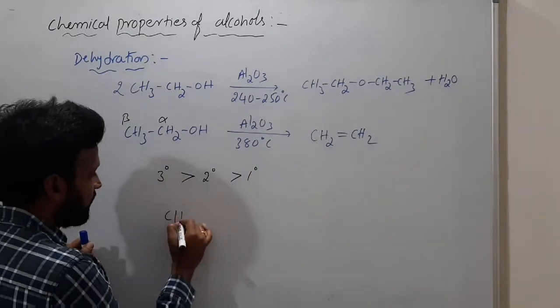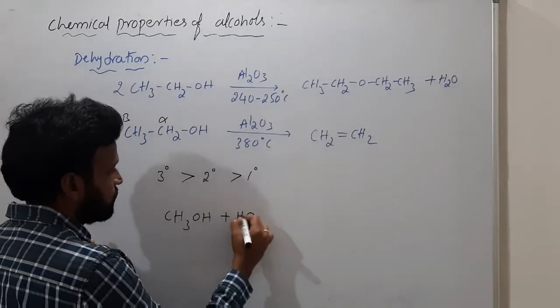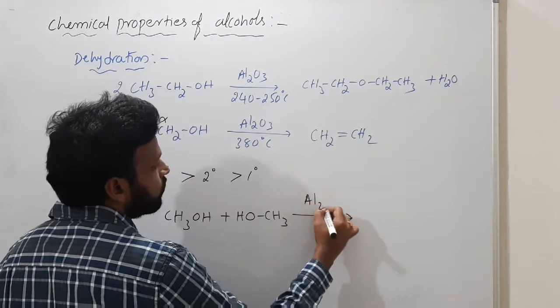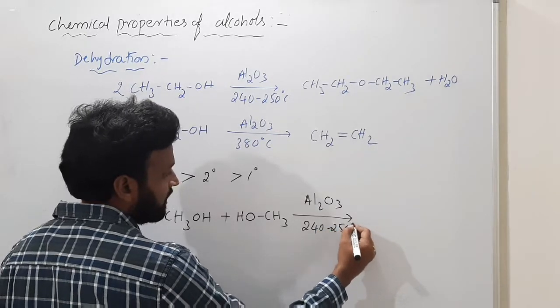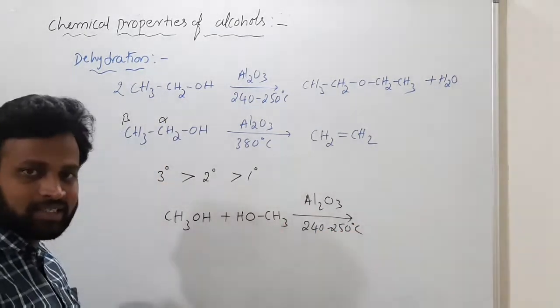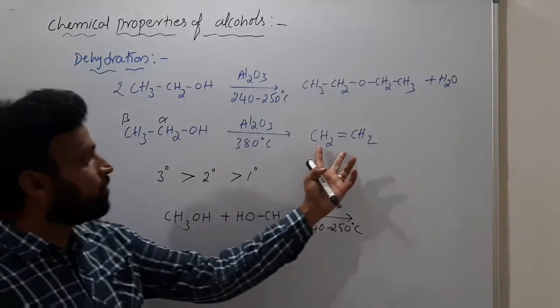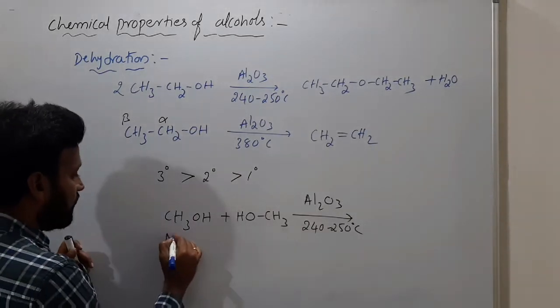If I take only methanol, CH3OH plus HOCH3, using Al2O3 at 240 to 250 degrees Celsius, even if I increase the temperature, there is no way to form alkene, because to form an alkene a minimum of 2 carbons is required, but methanol has only 1 carbon.